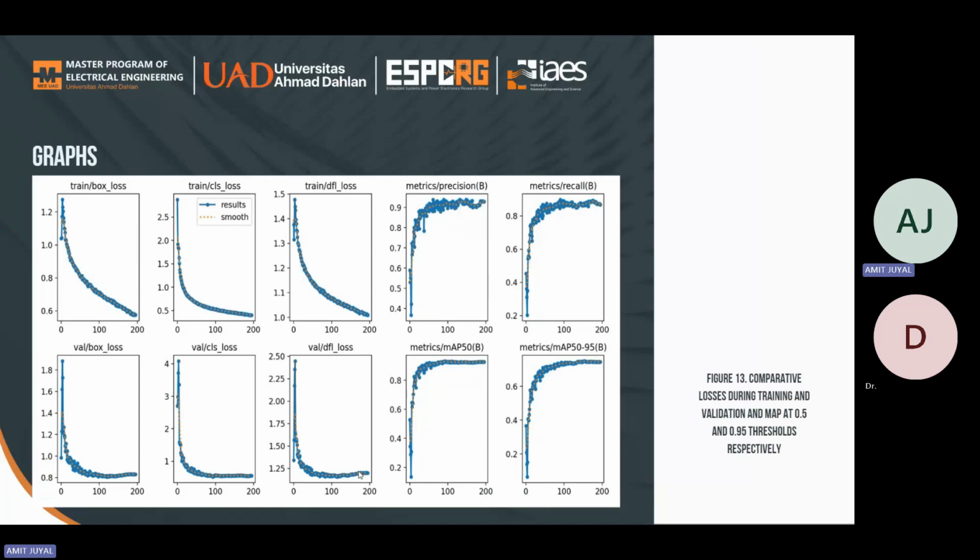YOLO V5 CBAM is a multi-class object detection method that can localize and predict the class of an object in real time. The class loss graph represents how efficiently YOLO V5 CBAM predicts the class score. Class loss during training and validation should be minimal. The train class loss and the validation class loss illustrate that the proposed model is doing well in predicting the class score, because the class loss is gradually heading towards the minimum.